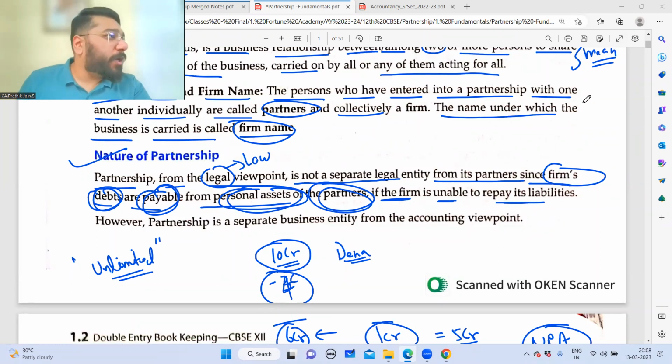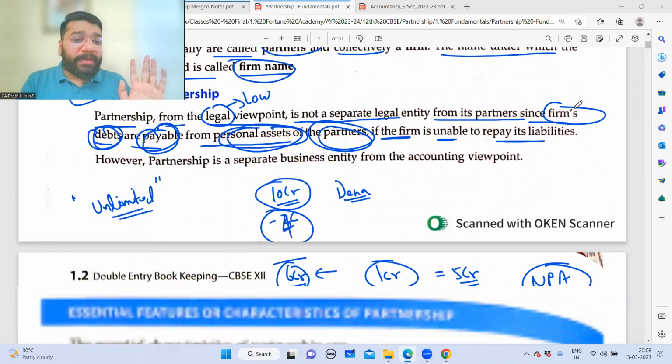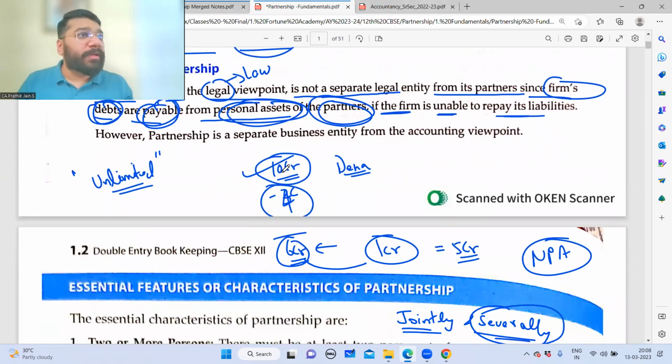Before we pause the recording, there was a query: sir, what will happen if there is an LLP? LLP is a concept where there is limited liability, which means the liability is limited only to the business. Nobody can come and attack your personal assets. Let's suppose the loan taken was 10 crore and the firm could pay 4 crore. The balance 6 crores cannot be paid by the firm. Then the banker cannot attack the assets of the partners. That is the advantage of LLP.